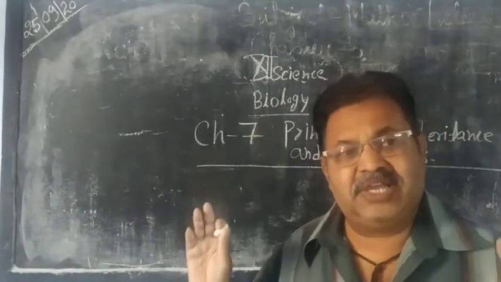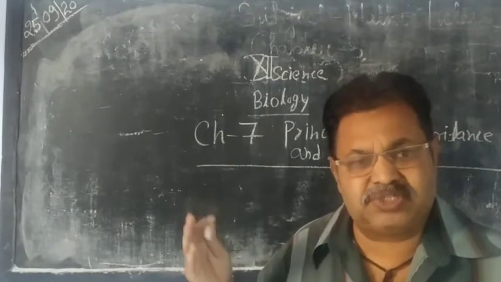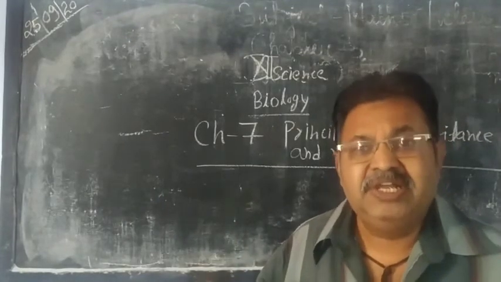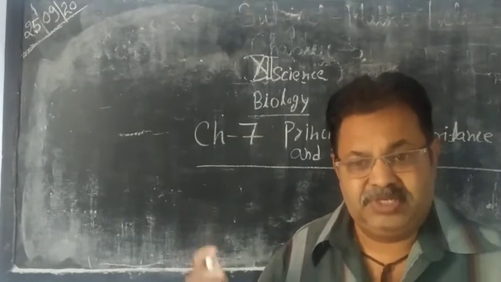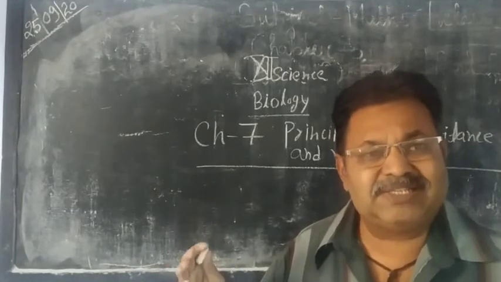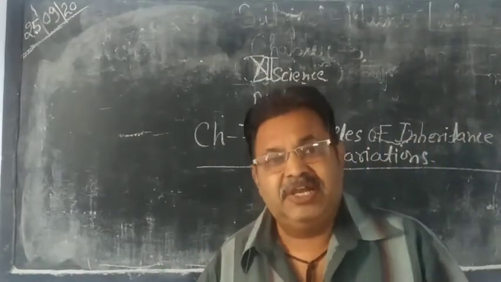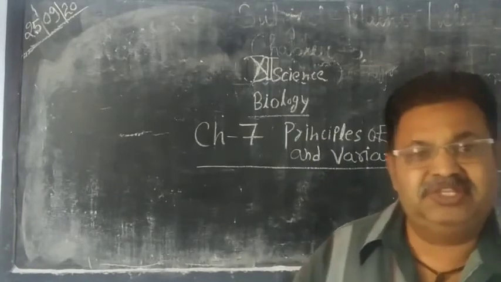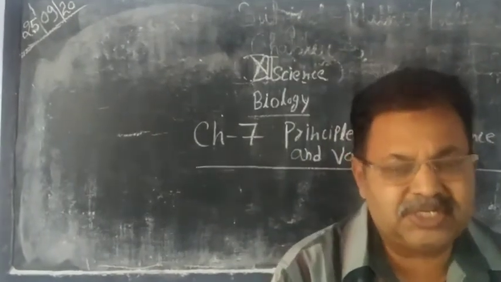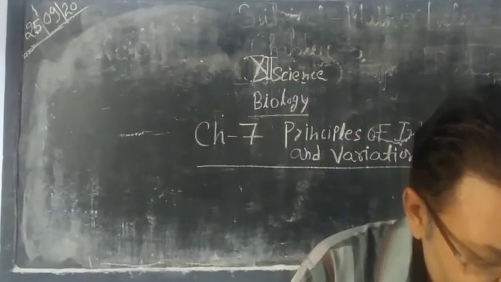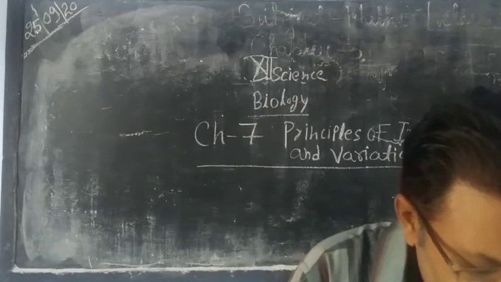There is no fusion of gametes, and it occurs in only one parent. Such individuals produced through asexual reproduction are carbon copies of each other, so the variation in these species is very little.